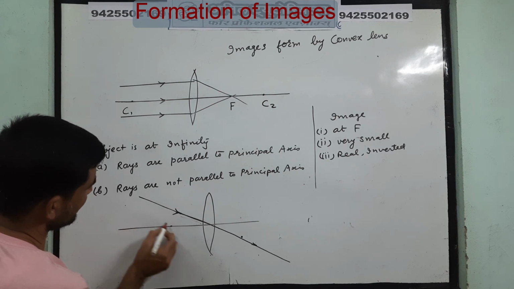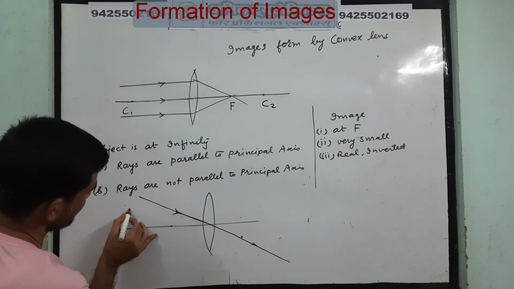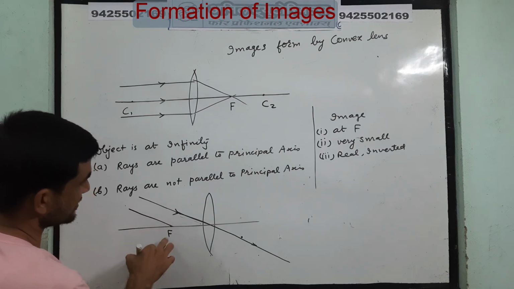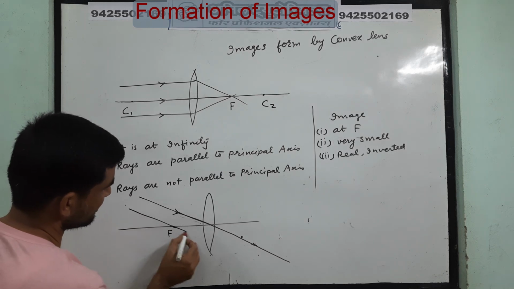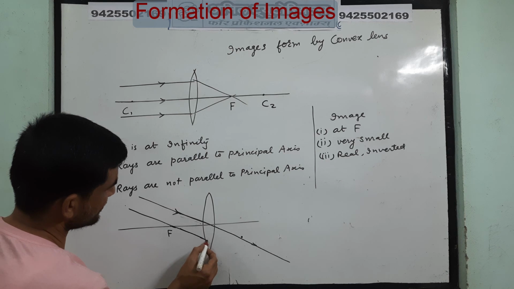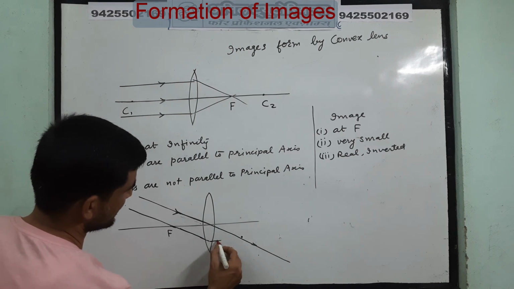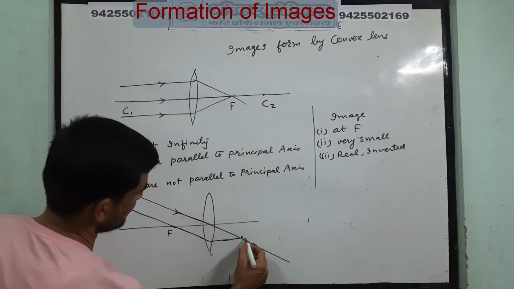And take one ray coming from f, that is the first focus. After coming from f, it becomes parallel to the principal axis, like this.